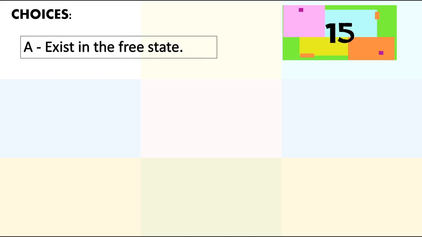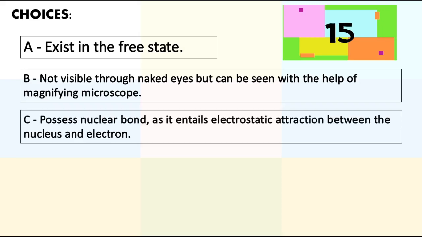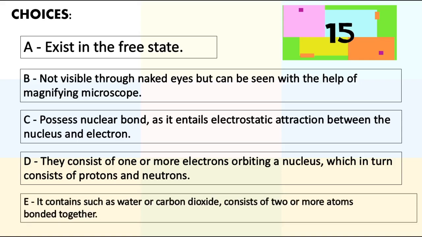Letter A, exists in the free state. Letter B, not visible through naked eyes but can be seen with the help of a magnifying microscope. Letter C, possess nuclear bond as it entails electrostatic attraction between the nucleus and electron. Letter D, they consist of one or more electrons orbiting a nucleus, which in turn consists of protons and neutrons. And letter E, it contains such as water or carbon dioxide, consists of two or more atoms bonded together.